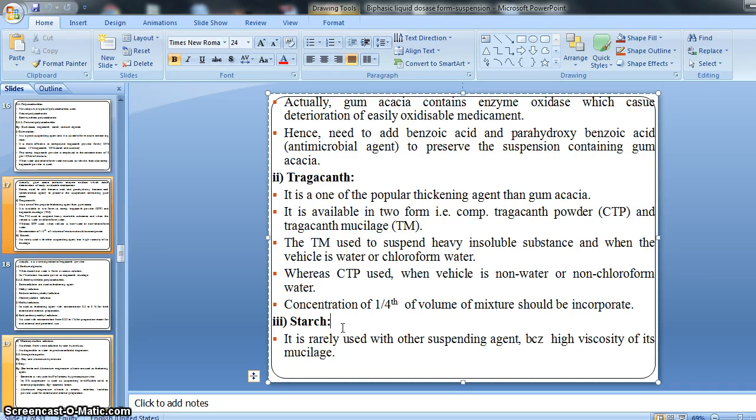It is rarely used with other suspending agents because of the high viscosity of its mucilage. It is a more viscous thickening agent than tragacanth or any other thickening agent, so starch is not generally used.